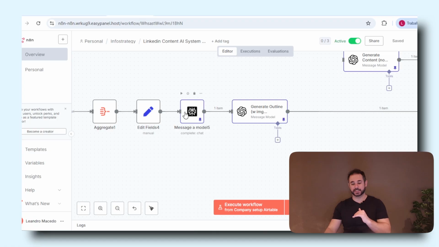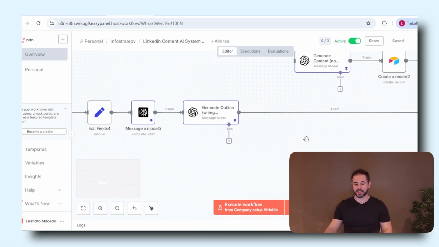And then this other AI module here gets all of the extra information that we got from Perplexity and also the previous information that we already had to create an overview of what our content should have, right? So it combines all of the instructions that we gave so far and creates an outline for our content.